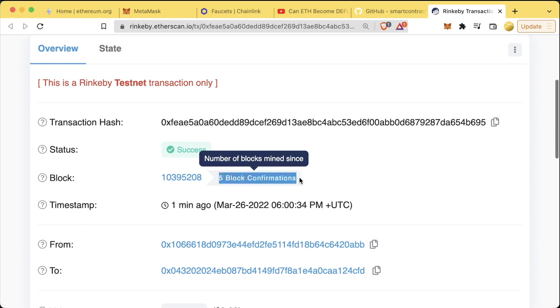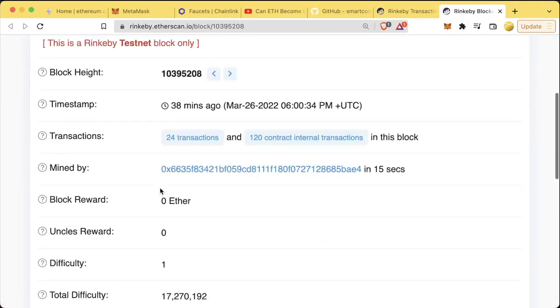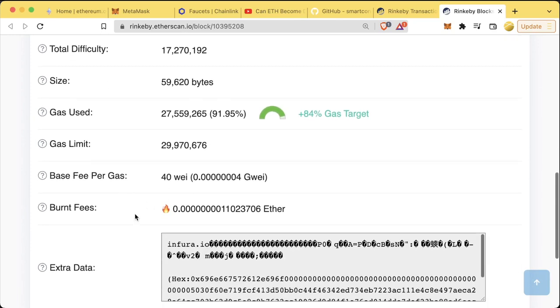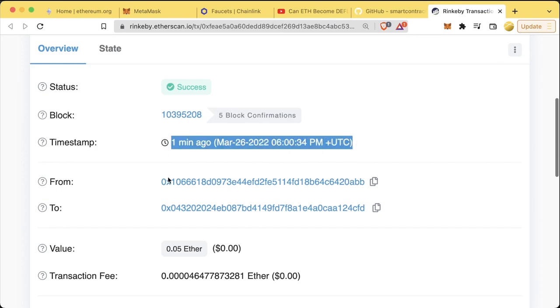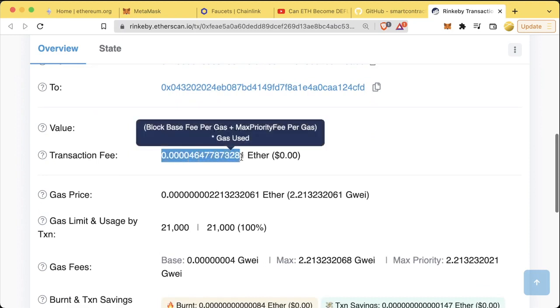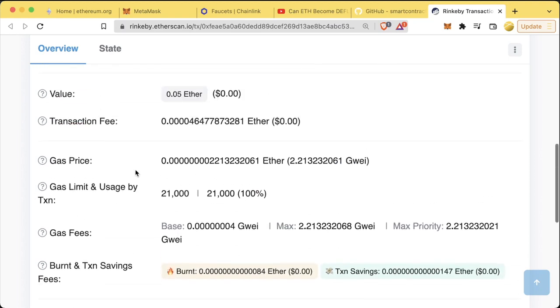Typically, you'll see some processes say they'll only do something after 20 block confirmations, 30 block confirmations, etc. The reason that they wait for these block confirmations is because they want to make sure that that transaction is actually included. And we can actually see the block that our transaction was included in and all the other transactions with it, different details about how much gas was used, the gas limit, etc. Timestamp is when the transaction happened. We can see from and to, we can see the value, and then we can see the transaction fee, which we see right here is block base fee per gas plus the max priority fee per gas times the gas used. And we see all the details of the gas down here.